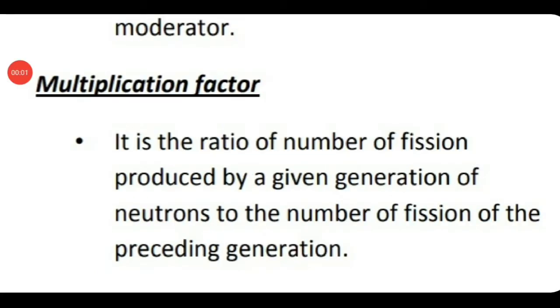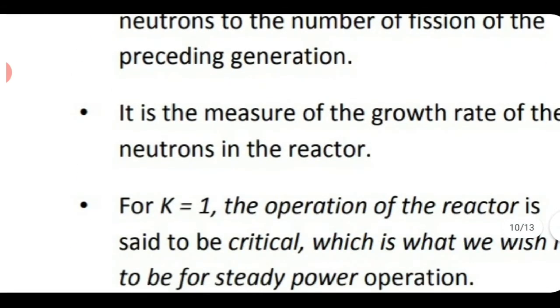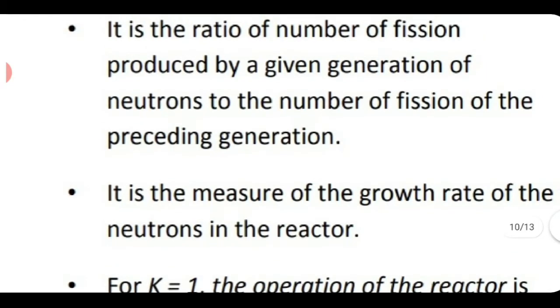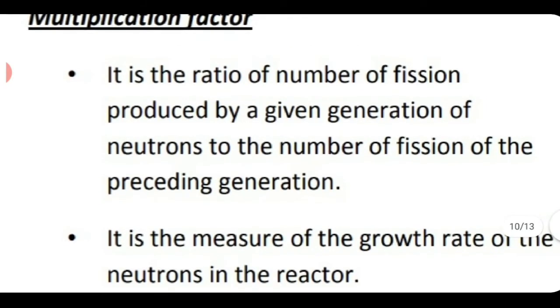Before discussing control rods, let's discuss a term called multiplication factor. We already mentioned in each fission reaction there are 3 neutrons. So in each stage, or in each generation, the number of neutrons is increasing heavily. The growth rate of these neutrons in the reactor is represented by the term called multiplication factor.